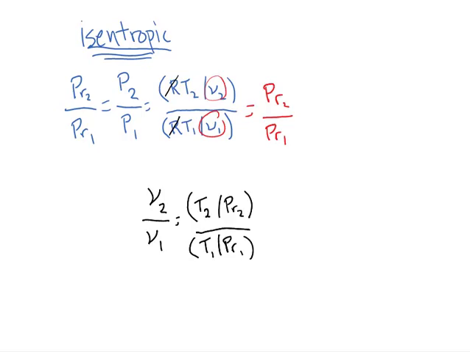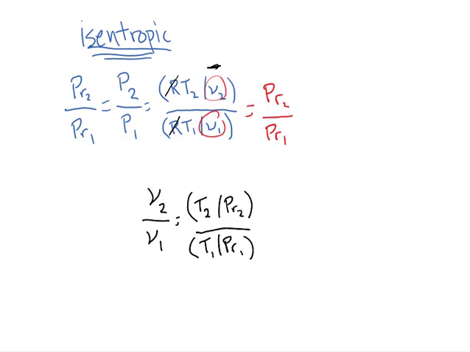The R's are going to cancel out, and what you end up with is that V2 over V1 is equal to T2 over PR2 over T1 over PR1. If you don't believe me, just take a second and do the algebra to figure that out for yourself. One thing to keep in mind is that the V2 up here is in the denominator, so you actually have to flip everything upside down. But anyway, I'm going to trust that you can do that. You'll find this expression that I have down here in black.